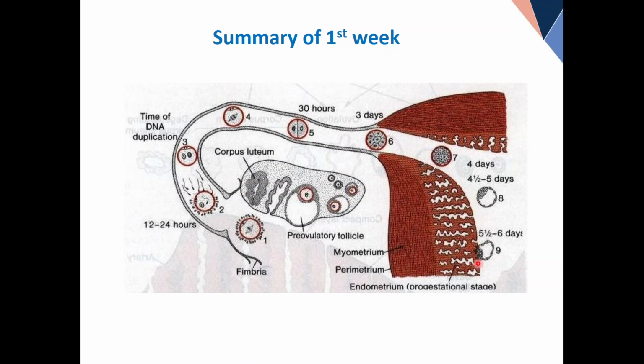Now, this blastocyst has to enter into this endometrium. It has to find a space. So from its attachment to its complete disappearance somewhere here, it takes 1 week. Whatever happens during this journey, from its attachment to its disappearance within this, collectively are called the events taking place during the second week of development.